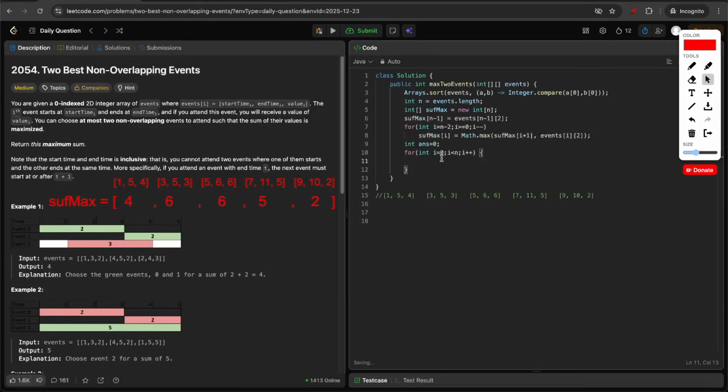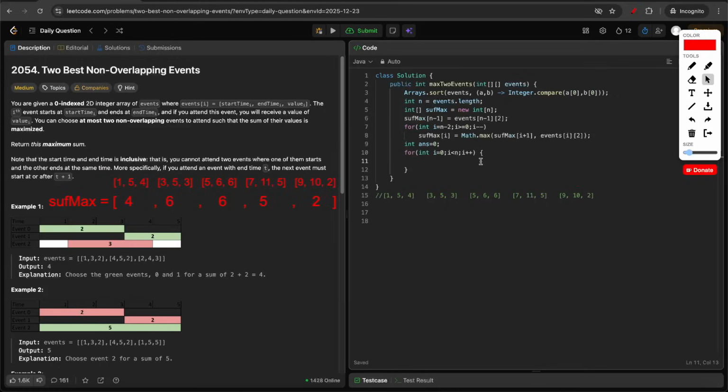Note that I'm iterating till the end of the event, because if there's an answer that we only pick one element, that case we might miss if we iterate only till the second last element. Even if when we iterate on this event we don't have anything to the right, in that case we'll only get the answer from attending the one event. So we need to check that case also.